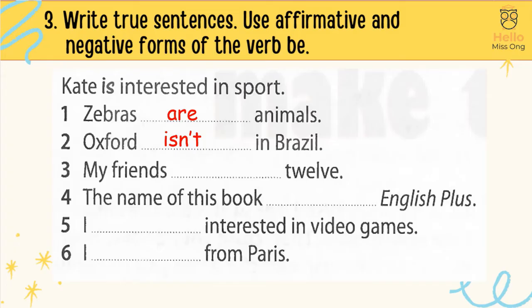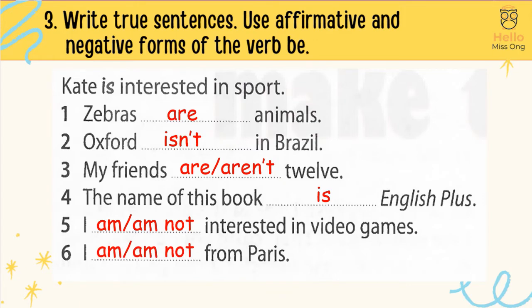Oxford isn't in Brazil. 3. My friends aren't 12. 4. The name of this book is English Plus. 5. I am not interested in video games. 6. I am not from Paris.